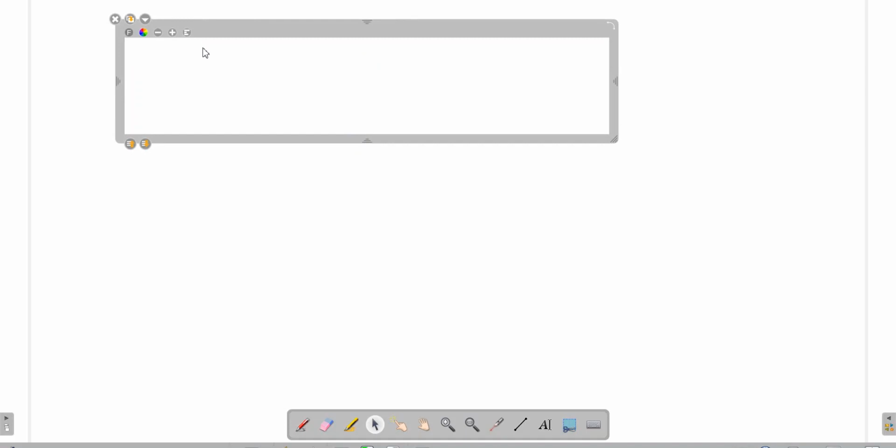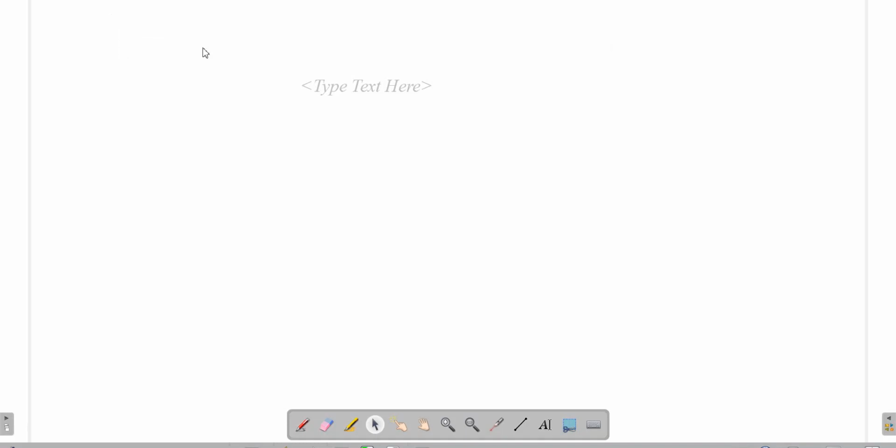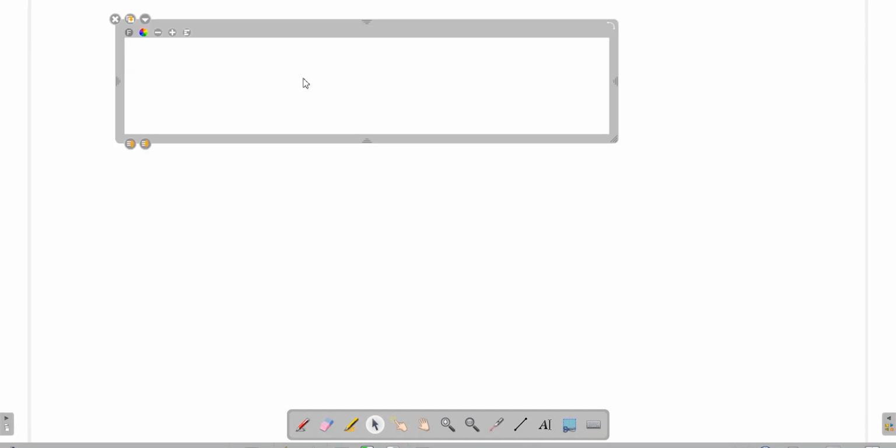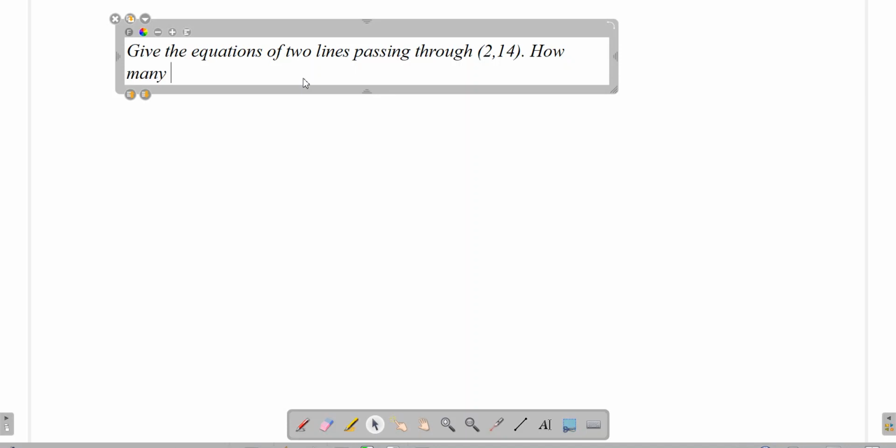The question says, give the equations of two lines passing through 2 comma 14, and then the question is asking how many such lines are there and why. So this is the question.